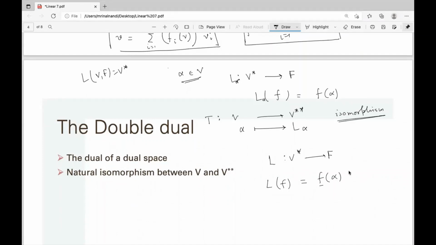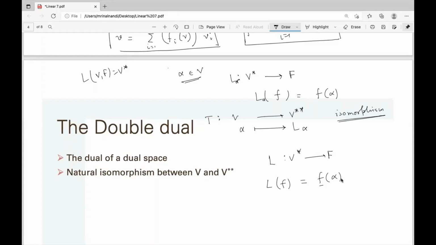The converse also is true. If you fix alpha first, then we will get L, which depends on the choice of alpha. So fix alpha, then we will get L alpha as a linear functional on V star. Now the opposite way: we first fix a linear functional L on V star, then we will get an alpha. This is a unique alpha in V such that L f will be f alpha. That's why it's called natural isomorphism.